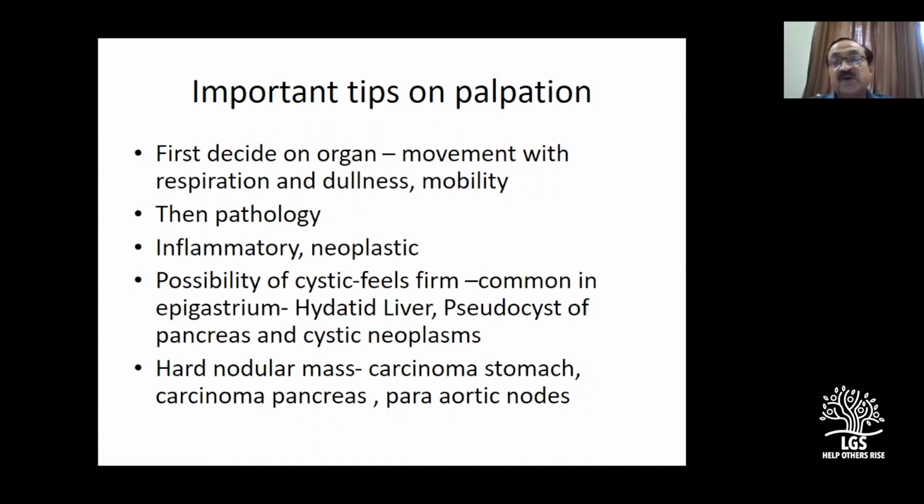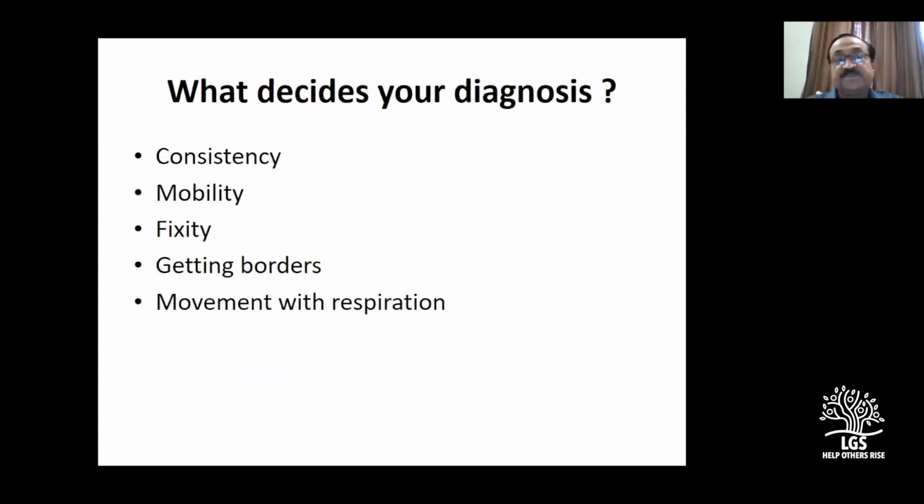Because your time is also important, 45 minutes for history taking and clinical examination, do it quickly. Is it an inflammatory pathology? Is it a neoplastic pathology? Is it a cystic swelling or is it a hard swelling? This is the most important first step for you to realize. So then what ultimately makes your diagnosis? This is the list: consistency, mobility, fixity, border, and movement with the respiration, right?